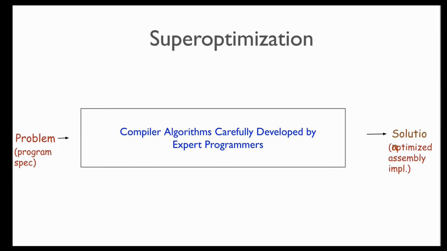So if we consider this problem of compilation as a problem solution pair, where the problem is the program specification that needs to be implemented, and the solution is an optimized assembly implementation that implements that problem specification. Then traditionally, this distance from the problem to the solution is covered by compiler algorithms that have been carefully developed by expert human programmers. Because the teams of human programmers are limited by the amount of complexity they can tackle, we are bottlenecked by the pace of compiler development, as we have also seen in the charts we saw before.